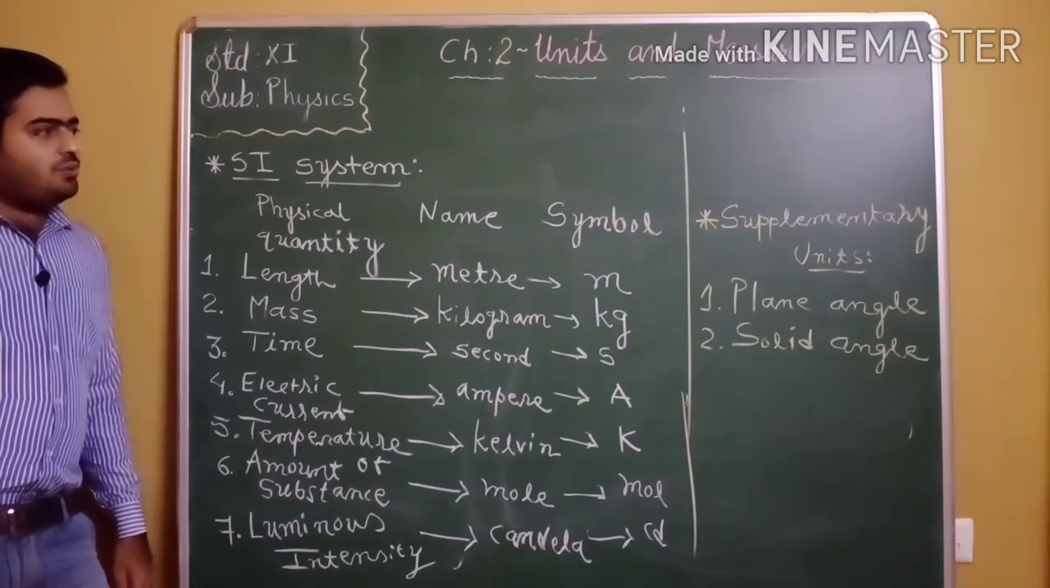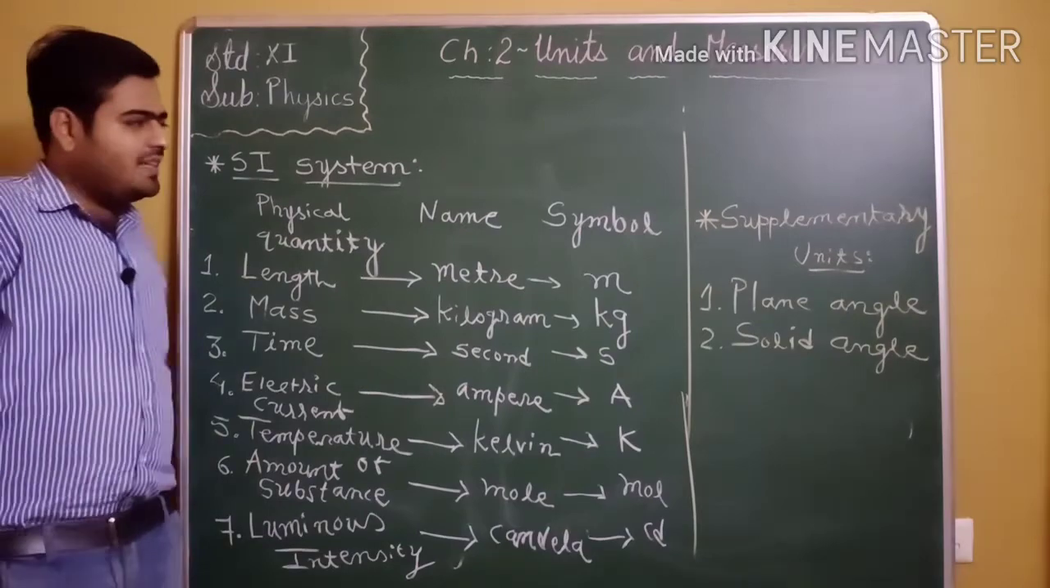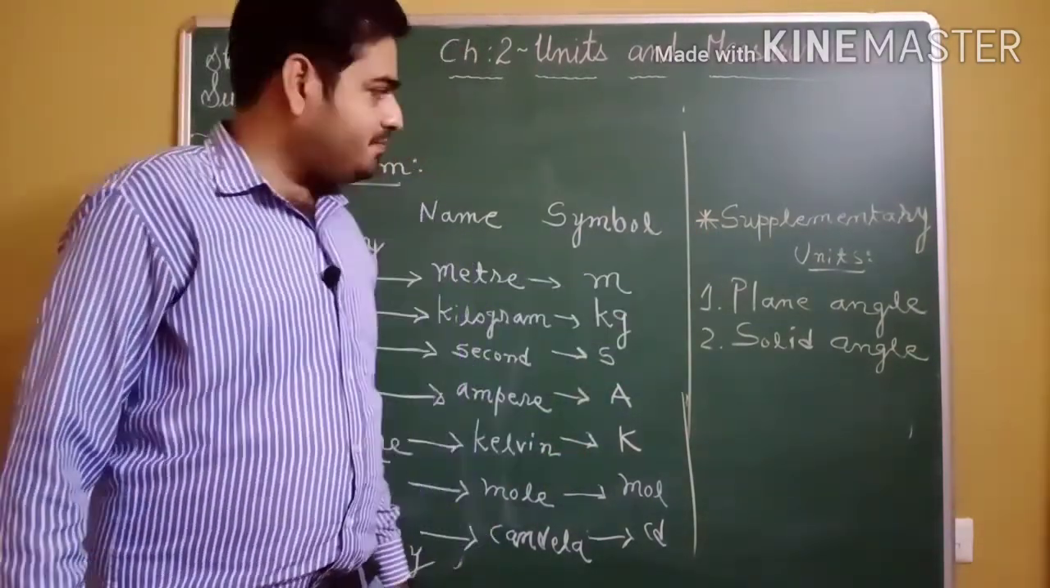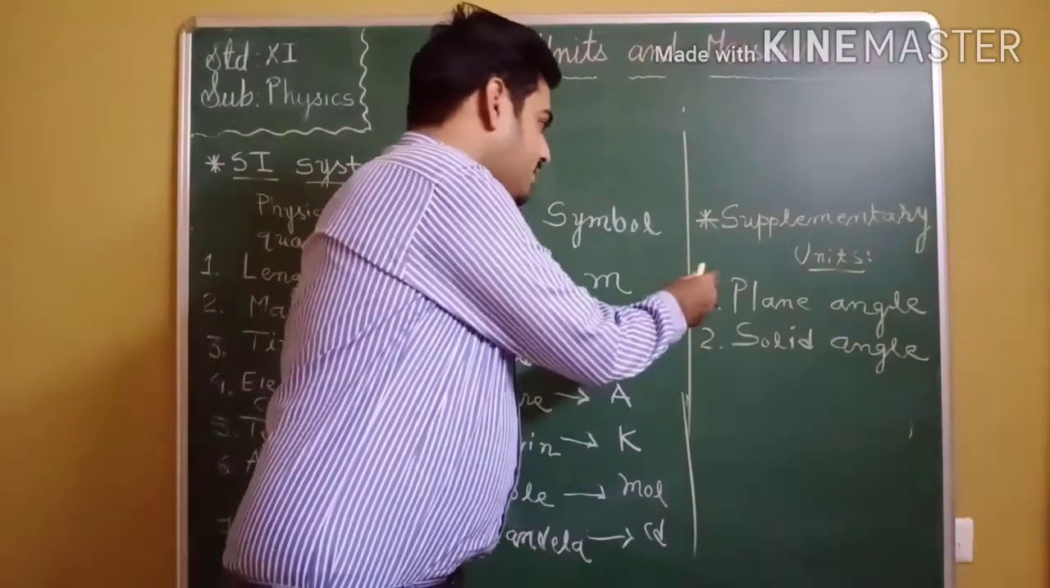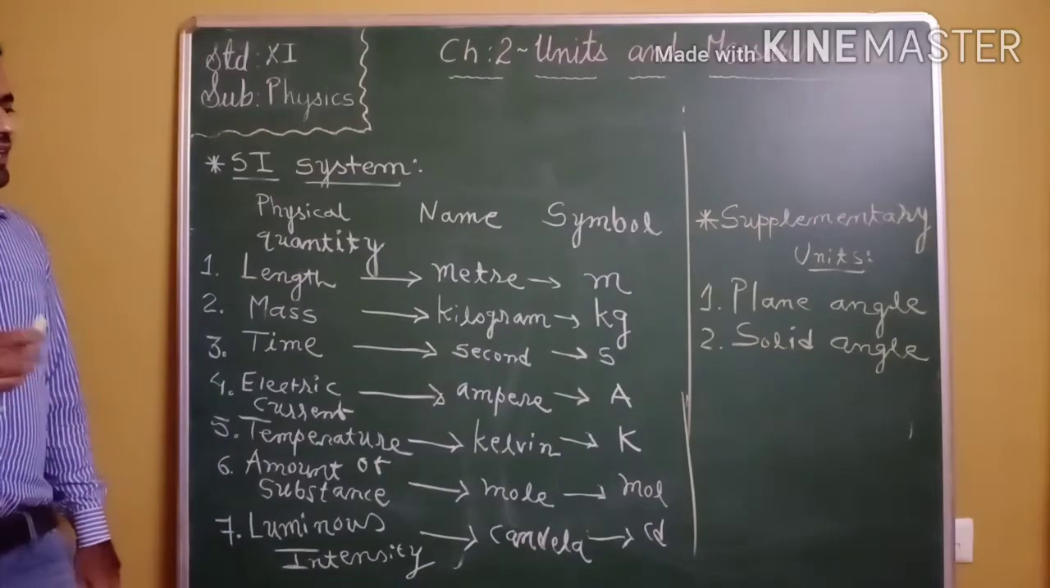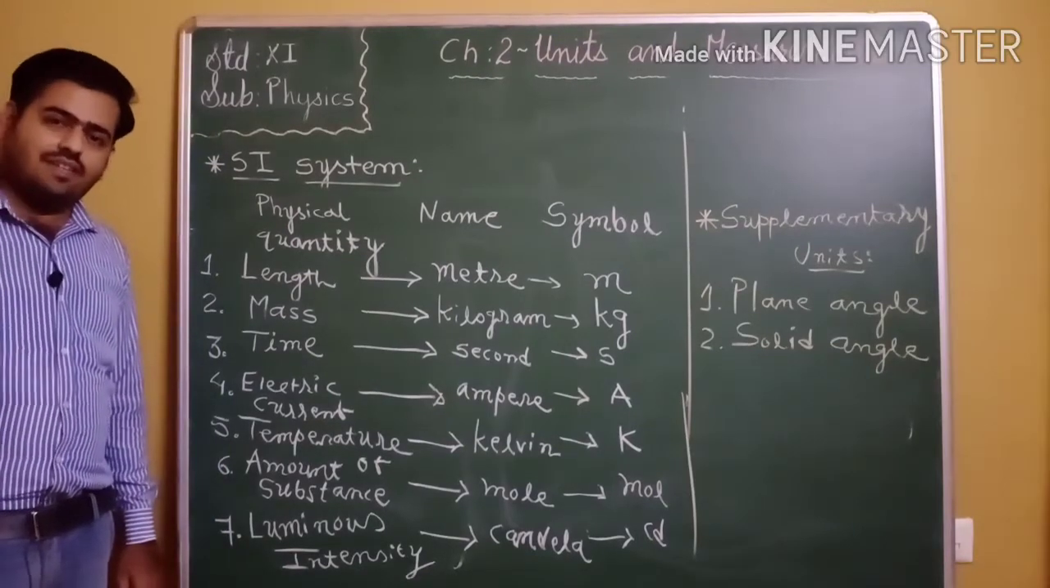There are 2 more physical quantities which are dimensionless physical quantities. Those units are called supplementary units. First, that is plane angle, and second, that is solid angle. Now we will study plane angle and solid angle in detail.